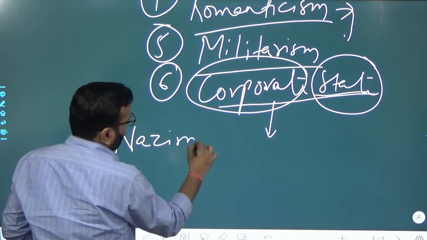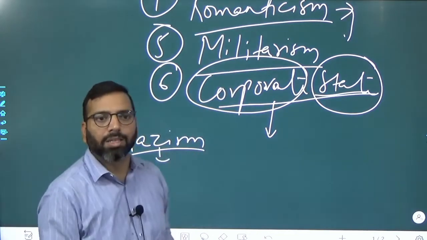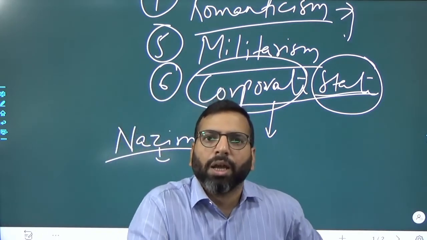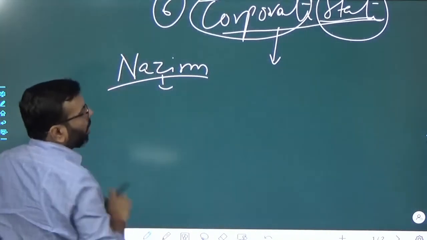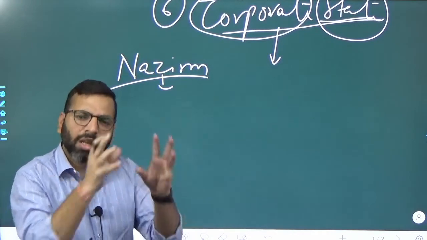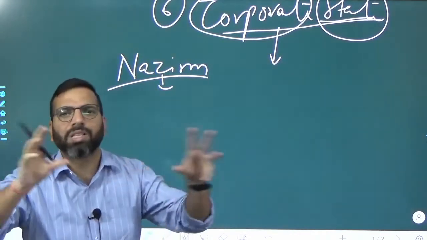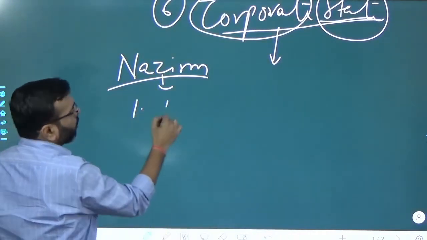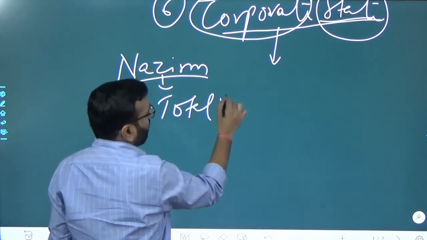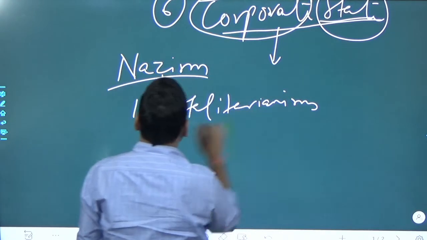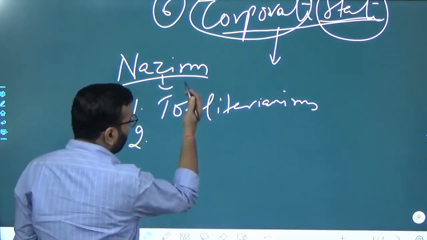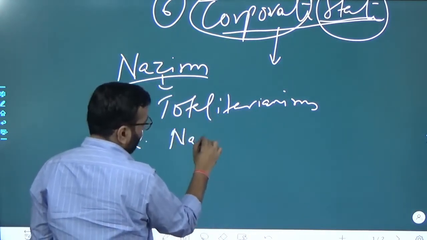And in this, of course, what are the features? Let's see the features, then we will come to similarities or differences. So first feature, of course, totalitarianism. Second feature, similar to this, nationalism.